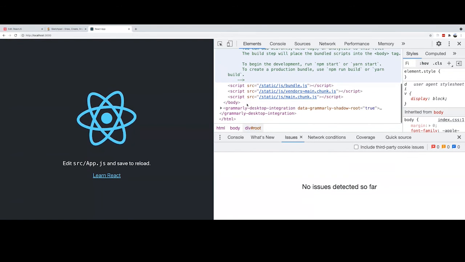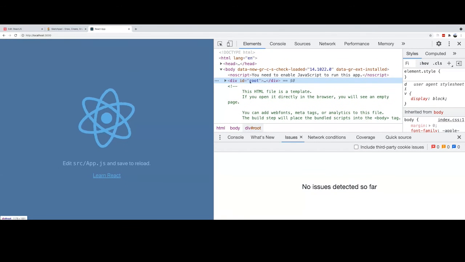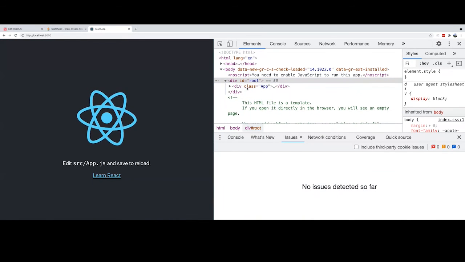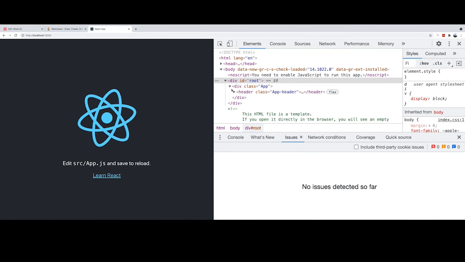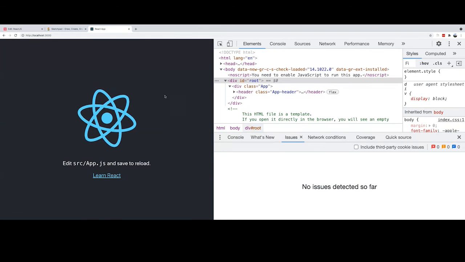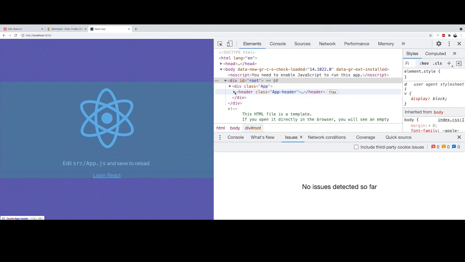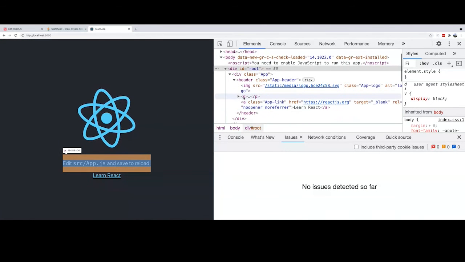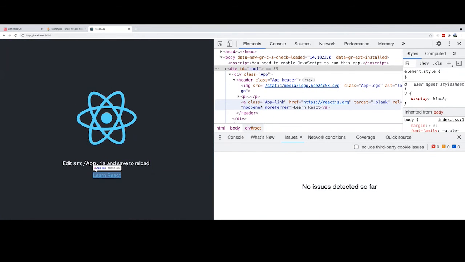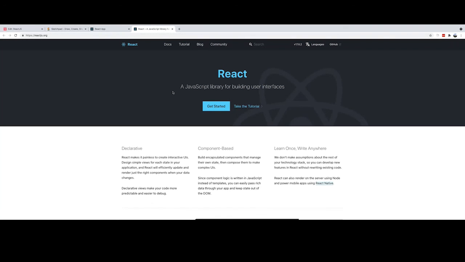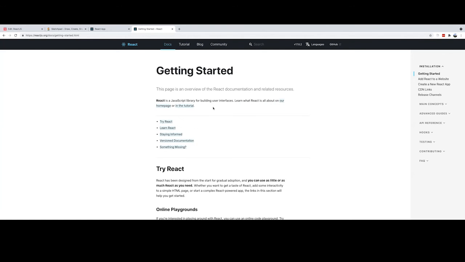So you see, we have this div element, an HTML element. I open this, and we have something called class App. Then we have some header. The header component contains the header section. Then we have this image, which is an SVG. Then we have some paragraph, and one link is here, Learn React. Let me click this. It takes you to the React documentation. Getting started is the best way to start learning about React.